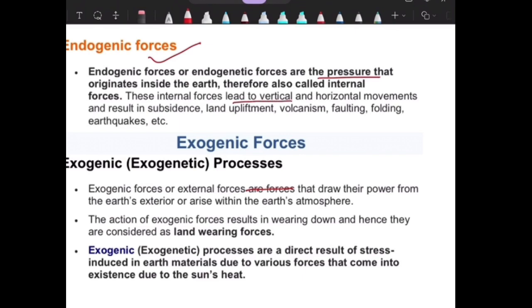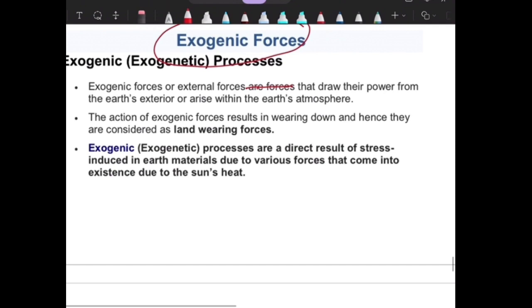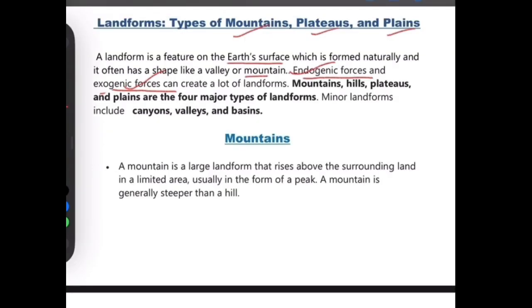These internal forces can lead to vertical and horizontal movement and result in subsidence, landform upliftment, volcanism, faulting, folding and earthquake. And exogenic forces are the external forces that draw their power from the earth's exterior or arise within the earth's atmosphere. Exogenic processes are a direct result of stress induced in earth's material due to various forces that come into existence due to sun's heat. Now, mountains, hills, plateaus and plains are four major types of landform, and minor landforms include canyons, valleys and basins.